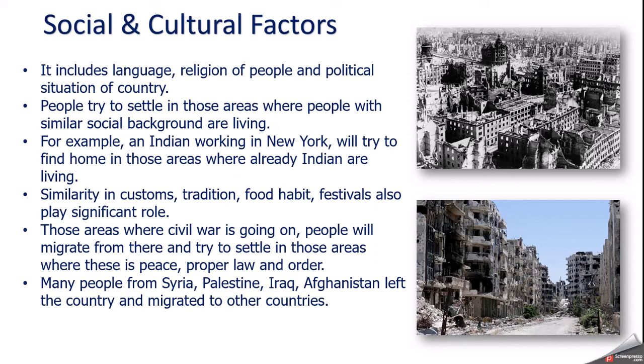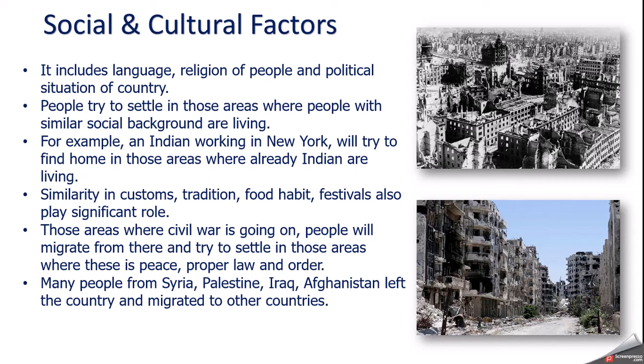The other thing is the political situation. Many countries have different kinds of political problems. Especially some countries in the Middle East like Syria, Palestine, Iraq, Afghanistan, and many countries of Africa, where civil war is going on. Many towns and cities have been destroyed because of air bombing.